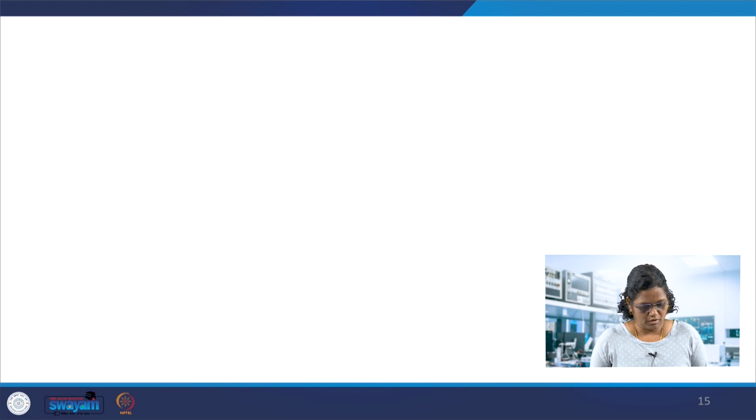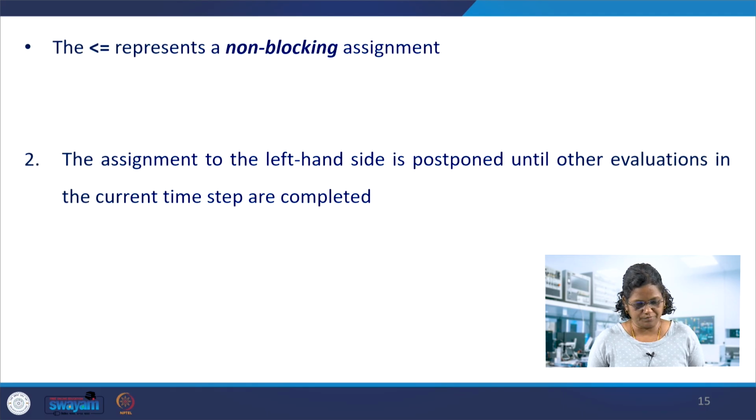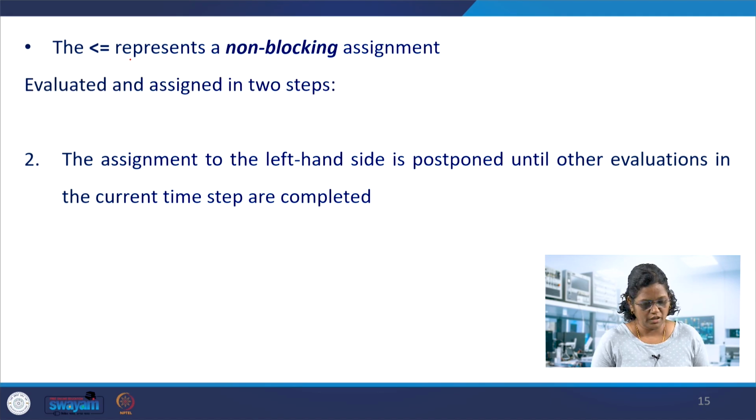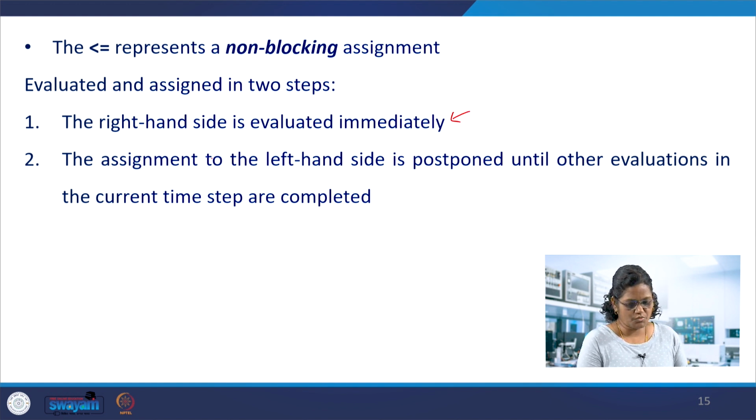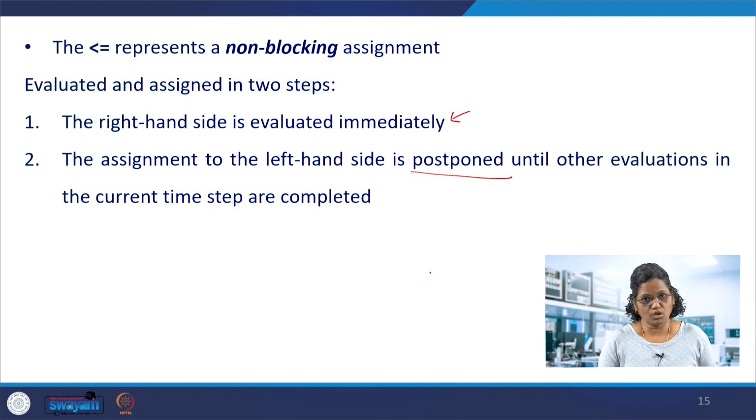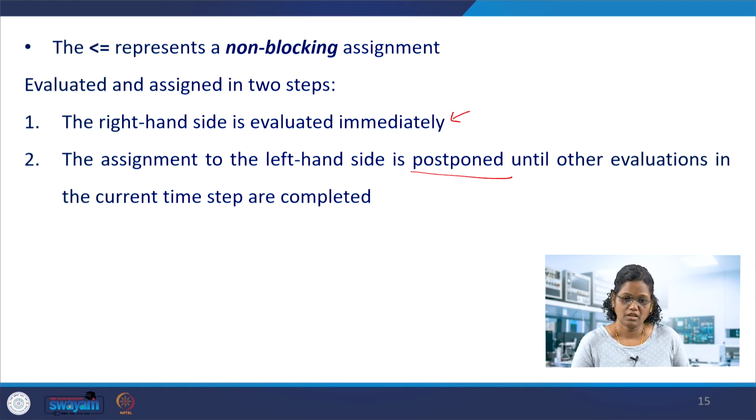Now the non-blocking one is going to be less than or equal to, in which it is evaluated and assigned in 2 steps. The right hand side is evaluated immediately, but the assignment of the left hand side is postponed until the other evaluations in the current time step are completed. So if you have 2 non-blocking statements, both of them are evaluated, but assigned at the left hand side at the end of the current time step.